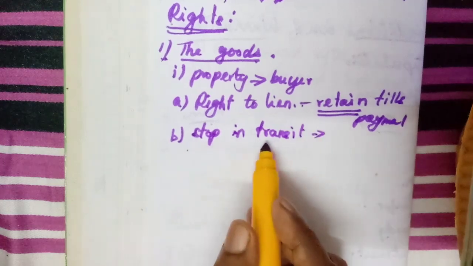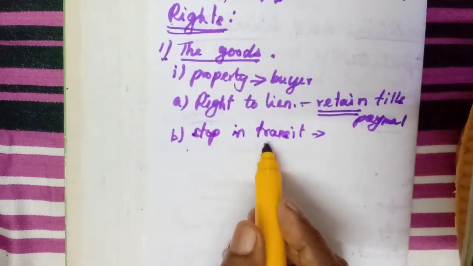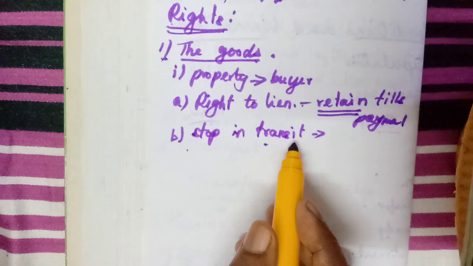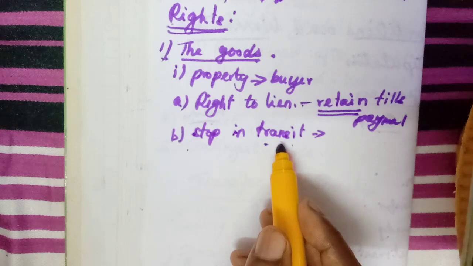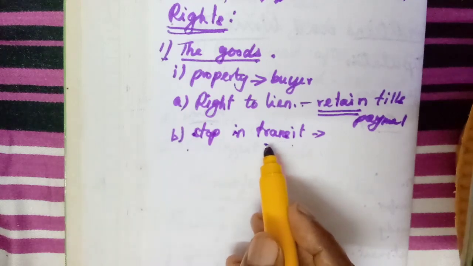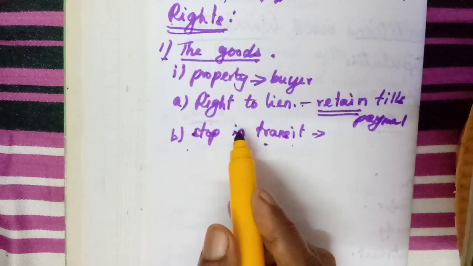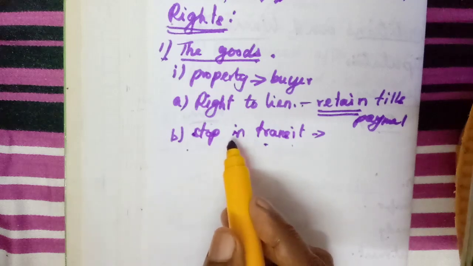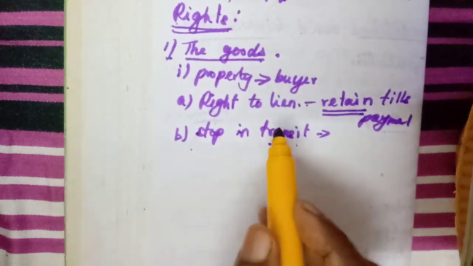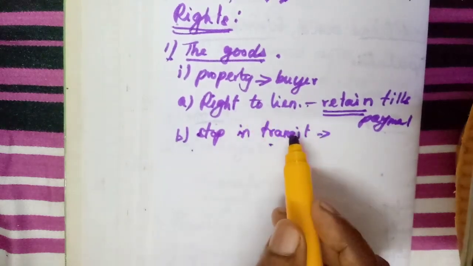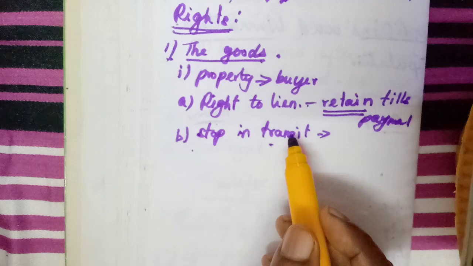Sometimes the goods have already gone to the carrier. The truck is taking the goods to the person. It will take 4 or 5 days. They might have a contract to settle the payment within 1 or 2 days. But if the seller becomes unpaid, that means the buyer has not paid the amount fully, what can the seller do? He can stop the goods in transit. No need to deliver. That means the goods should not be delivered to the buyer. He can stop, and he can take back.